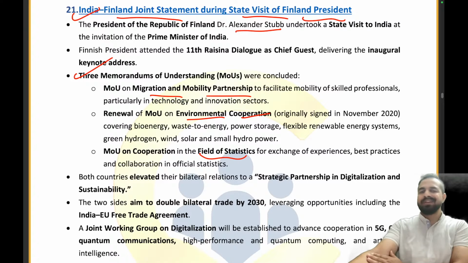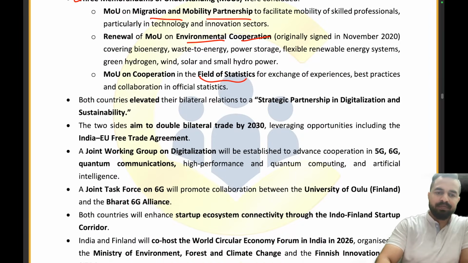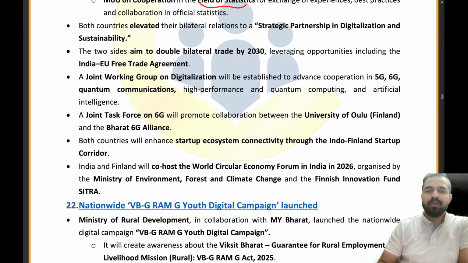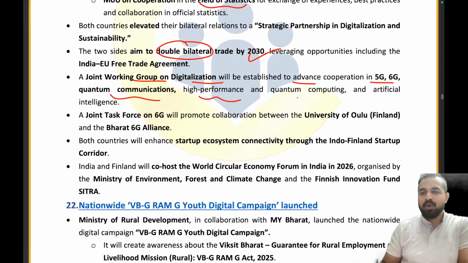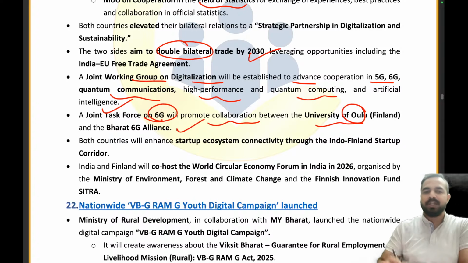Both countries elevated their bilateral relations to a strategic partnership in digitization and sustainability. Clear? Both of them want to double the bilateral trade by year 2030. A joint working group on digitalization will be established to enhance cooperation in 5G, 6G, quantum communications, high performance and quantum computing and artificial intelligence. A joint task force on 6G will promote collaboration between the University of Oulu, Finland and the Bharat 6G Alliance. So a joint task force on 6G will also be there.